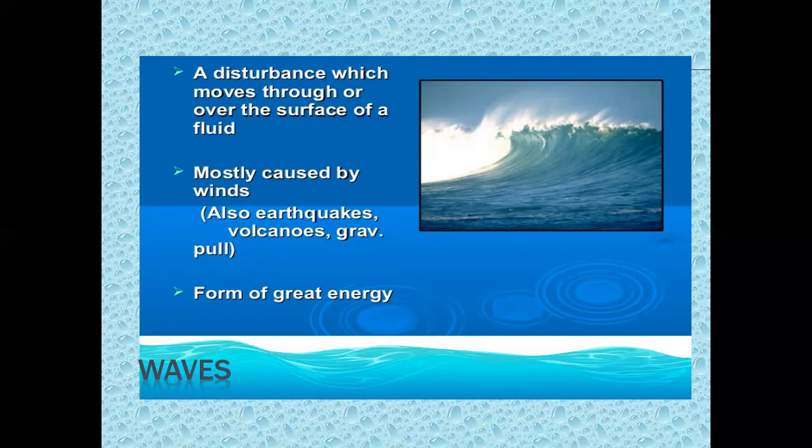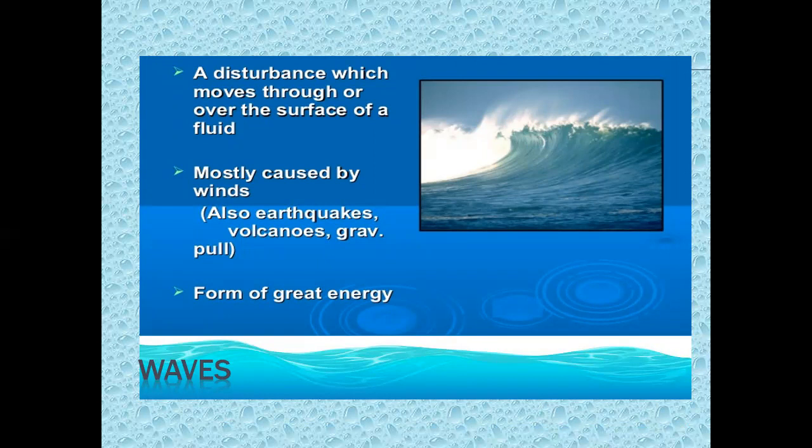Also earthquakes, volcanoes, and gravity pull are forms of great energy. This is the horizontal disturbance of water on the surface of oceans or seas through the winds and the gravity pull.